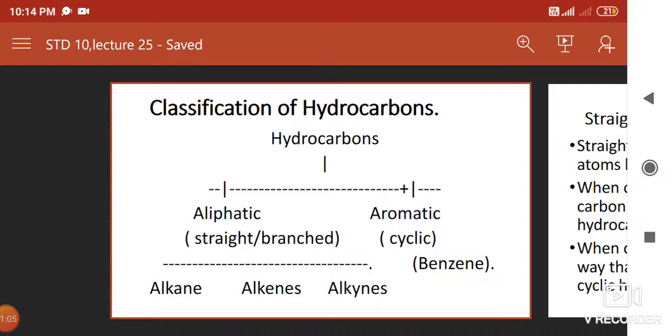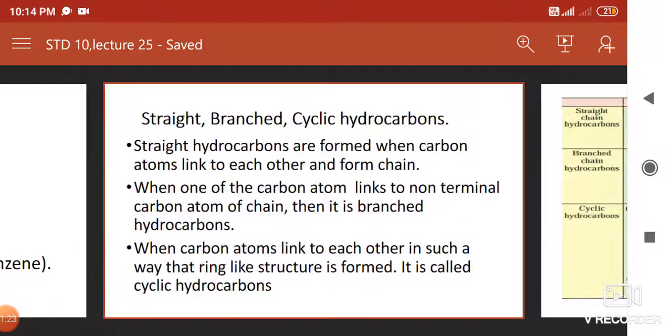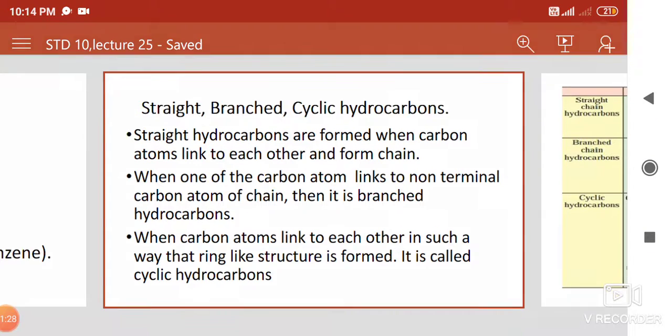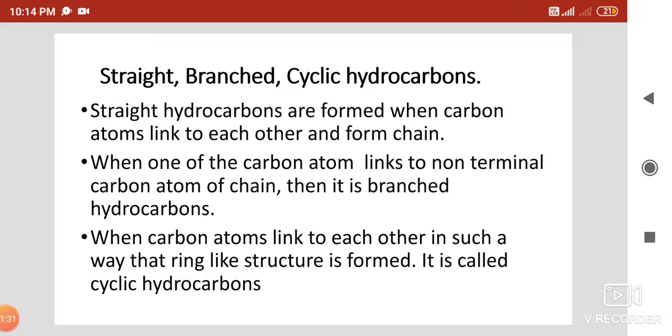Alkanes contain a carbon to carbon single bond, while alkenes contain a carbon to carbon double bond, while alkynes contain a carbon to carbon triple bond. Now, aliphatic hydrocarbons are straight or branched. Straight hydrocarbons are formed when carbon atoms link to each other and form a chain. When carbon atoms link to each other and form a chain, it is a straight chain hydrocarbon.